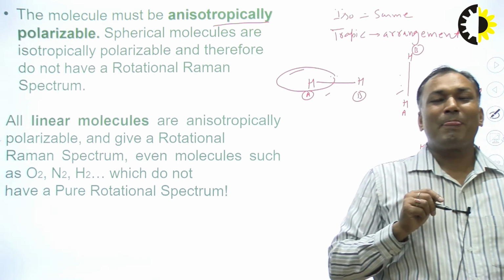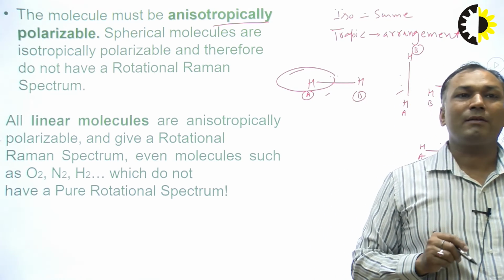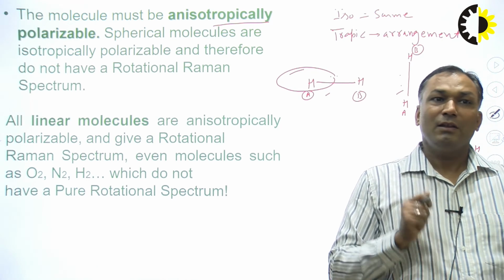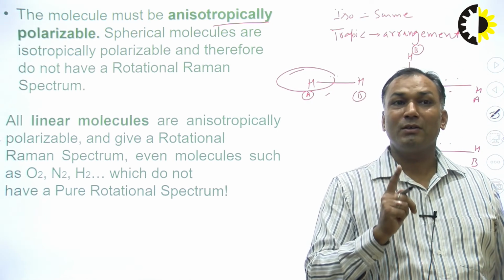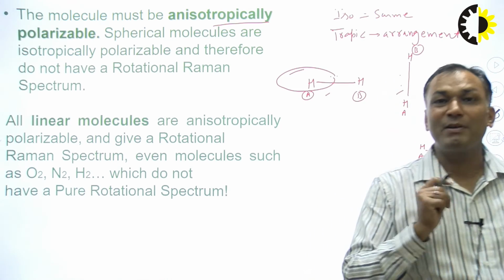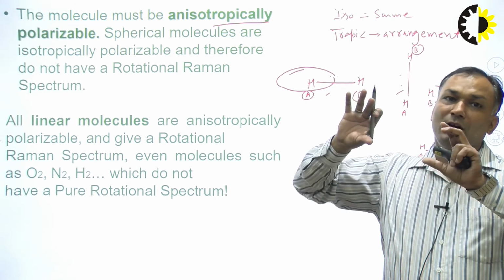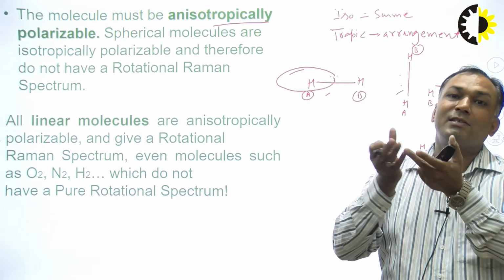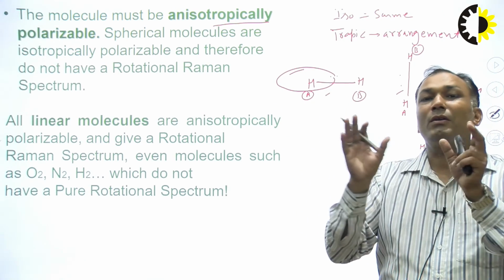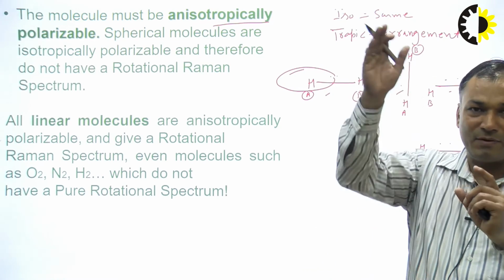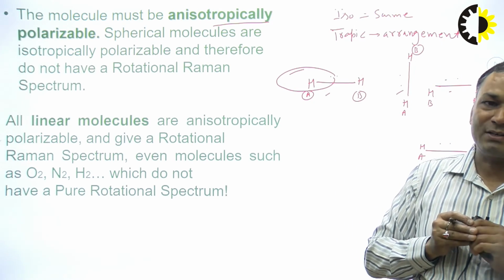Okay. So spherical molecules are isotropically polarizable, and therefore they do not have rotational Raman spectra. If the polarizability is isotropic, then it will not show any induced dipole moment in the presence of electric field.